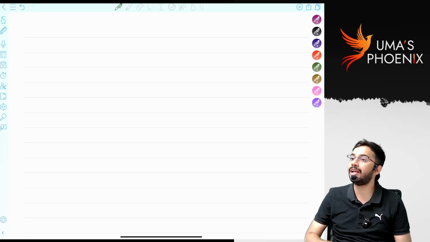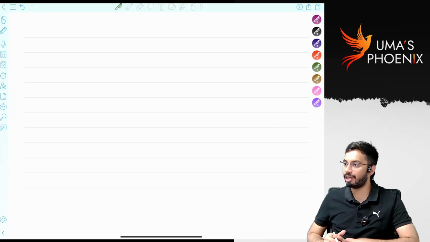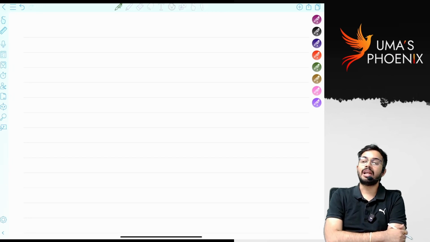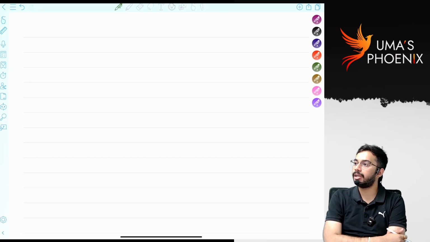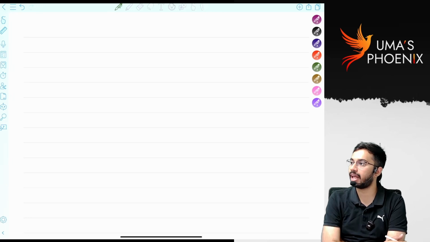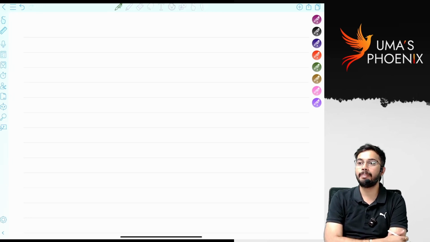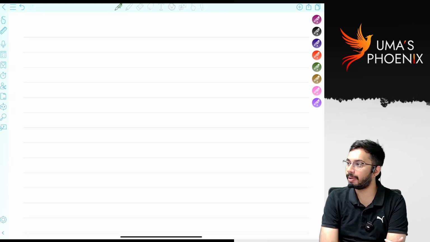In order to make those persons also pay tax, alternate minimum tax provisions are introduced. Alternate minimum tax provisions are applicable to all categories of persons except companies, because in case of a company, MAT, minimum alternate tax, is applicable. But other than for a company, for all remaining categories of persons, AMT provisions are applicable.